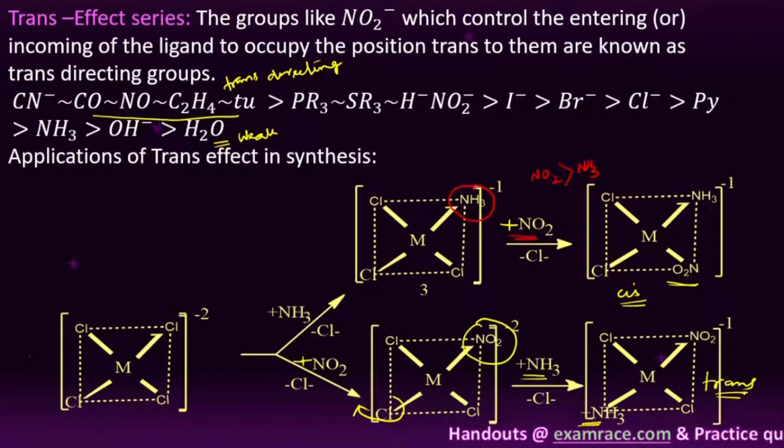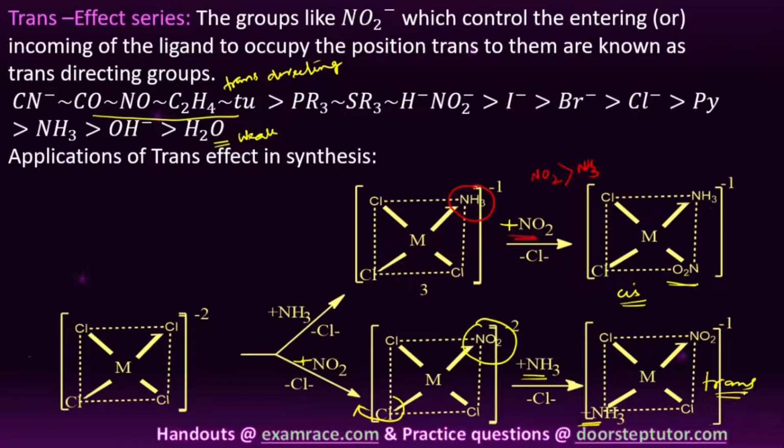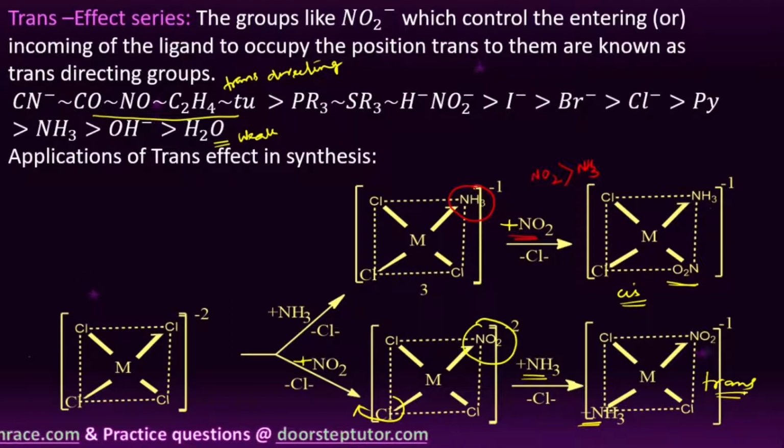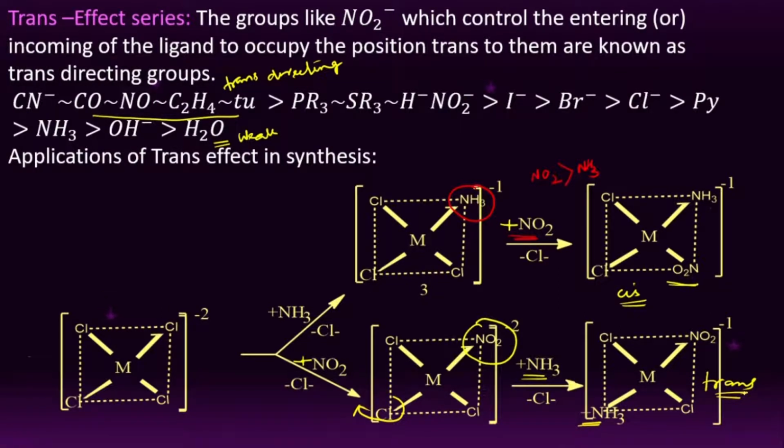That is very, very important. Clear, student? The second point, which is also very important: if the coordinated group has less trans directing ability than the incoming ligand.